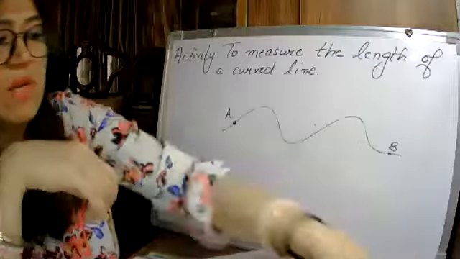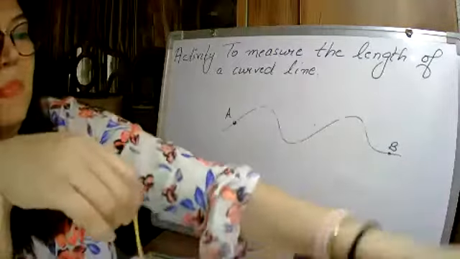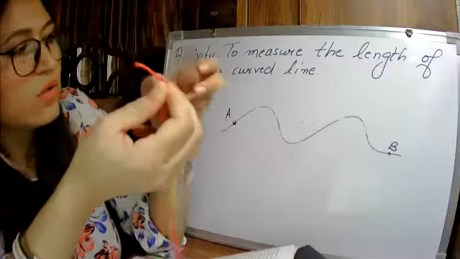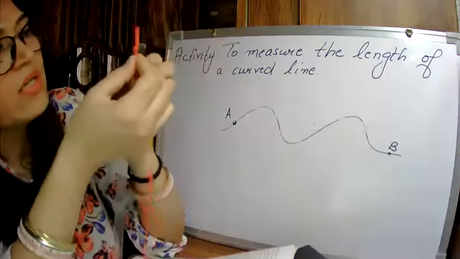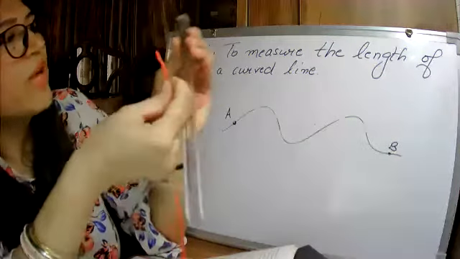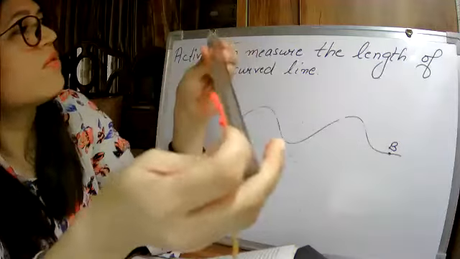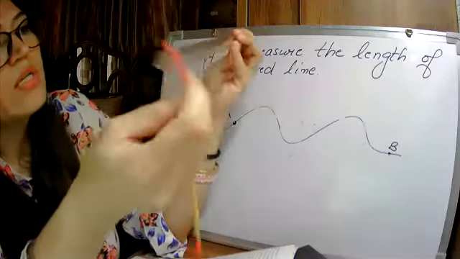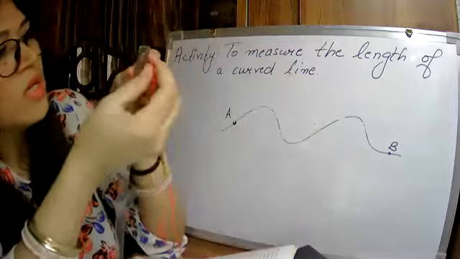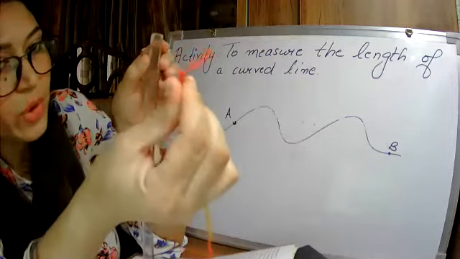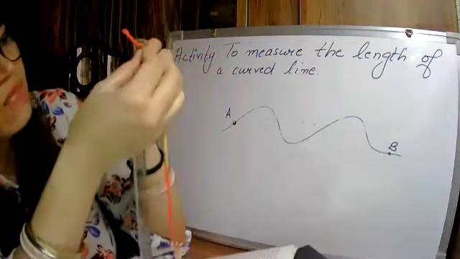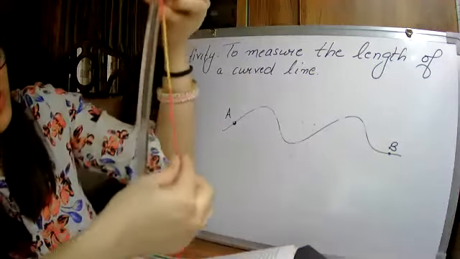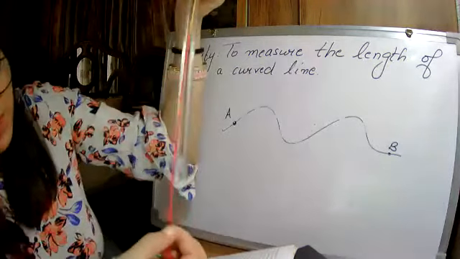What I will do, I will now just take a scale. So this was my starting point where I have put the knot. Okay, so this I will keep at the 0 mark, or the 1 mark, from where you want to take the measurement. So my scale is good enough. It has a clear 0 mark. So I will keep it on the 0 mark. So this was the starting point. Okay, so this knot I will keep on the 0 point, and where I had put the black mark. So here is the black mark.